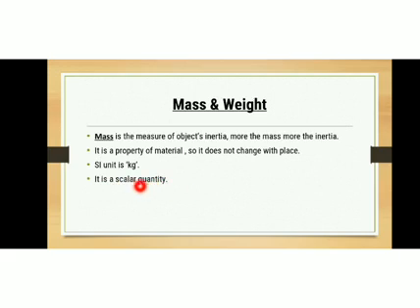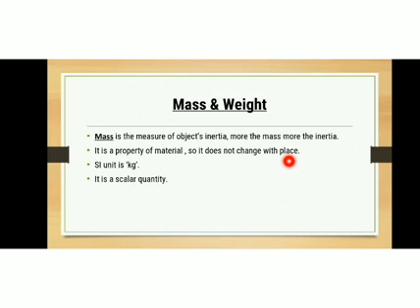We can't say the mass of an object is 10 kilogram towards the north, or 10 kilogram towards the south. We just specify that the mass of the object is 10 kilogram. So this is about mass. It is a measure of an object's inertia and it does not change with place. It is the most important concept regarding mass.